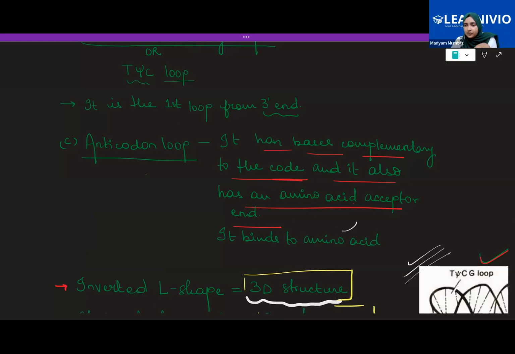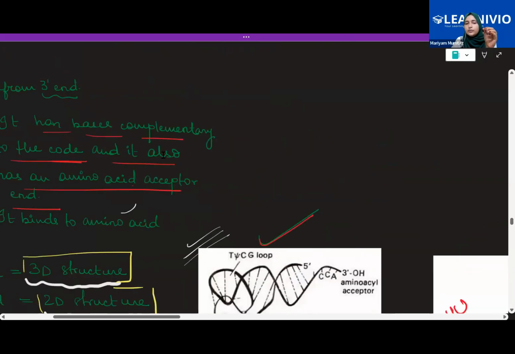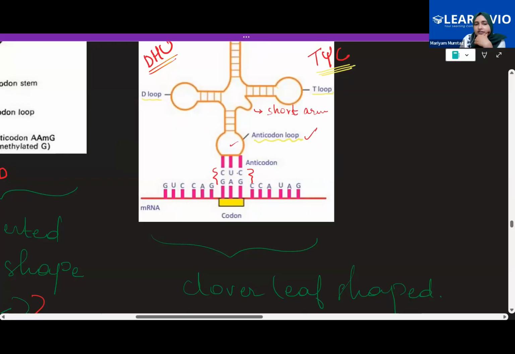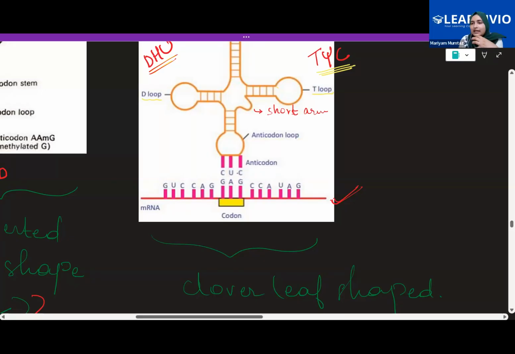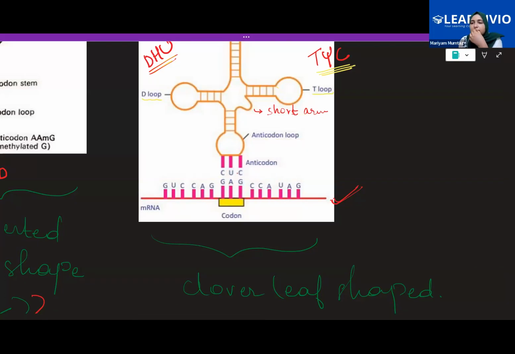In order to form the protein, complementary codes will be made by the anticodon loop, the one right here. If you see here, they have shown that this is the mRNA, and whatever complementary codon could be made is being done by the anticodon loop. Ma'am, it's not within the loop, right? It's outside the loop. It is the loop. They have shown it largely, but it is inside the loop, within the loop. Clear?